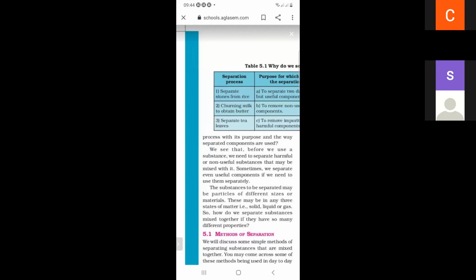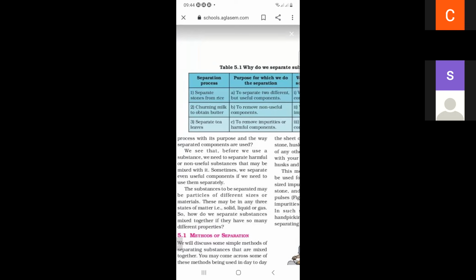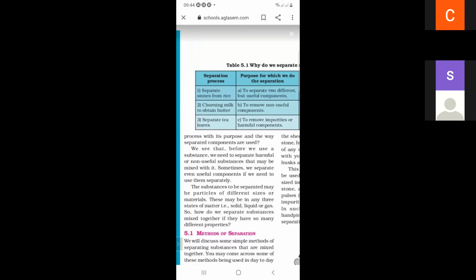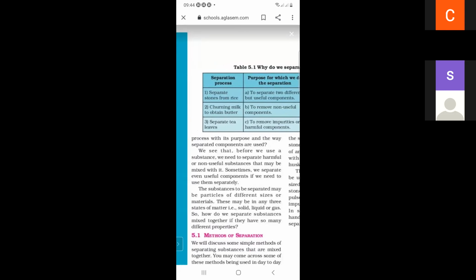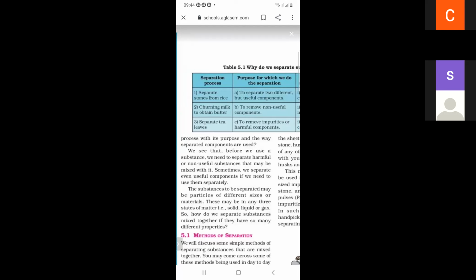These are the purposes for which we do the separation. In column 2, first is to separate two different but useful components.